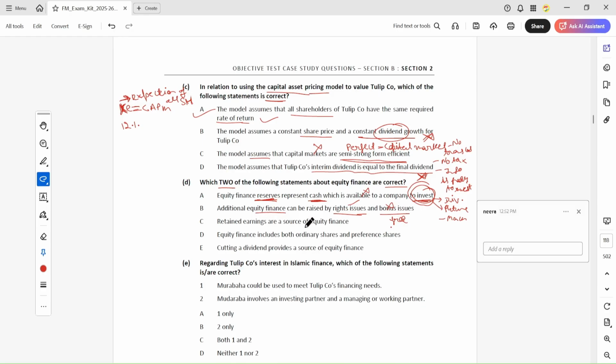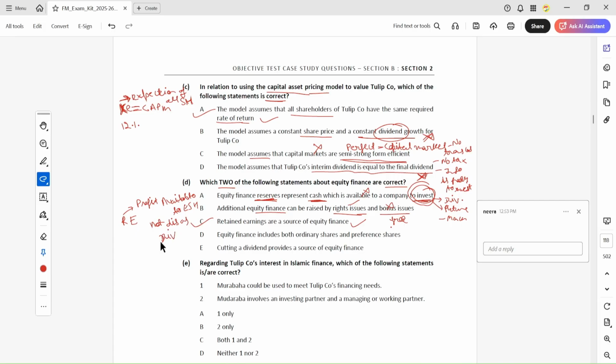Retained earnings are a source of equity finance. Yes, this is correct, because retained earnings are profit that is available to equity shareholders and not distributed as dividend.